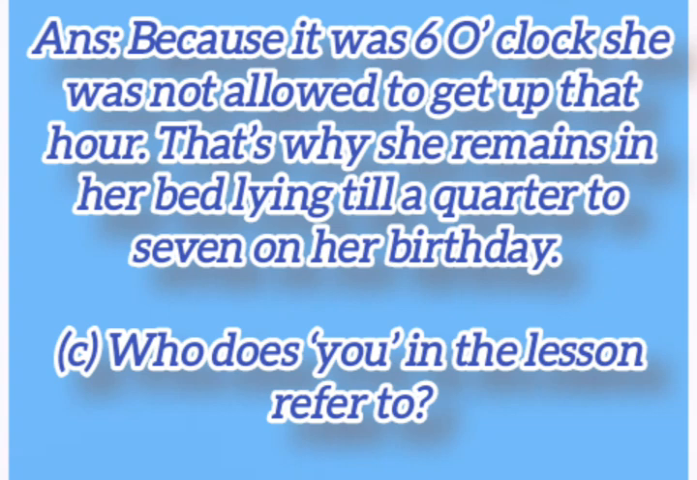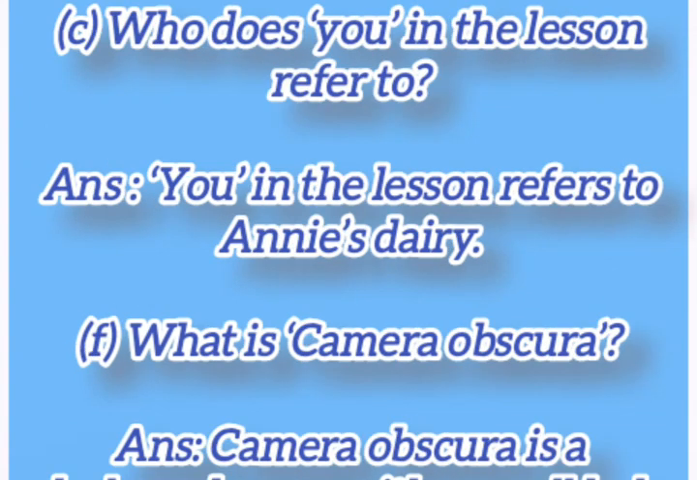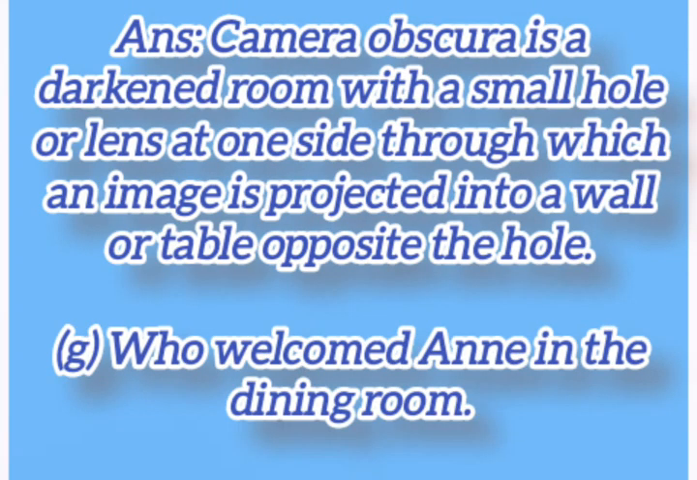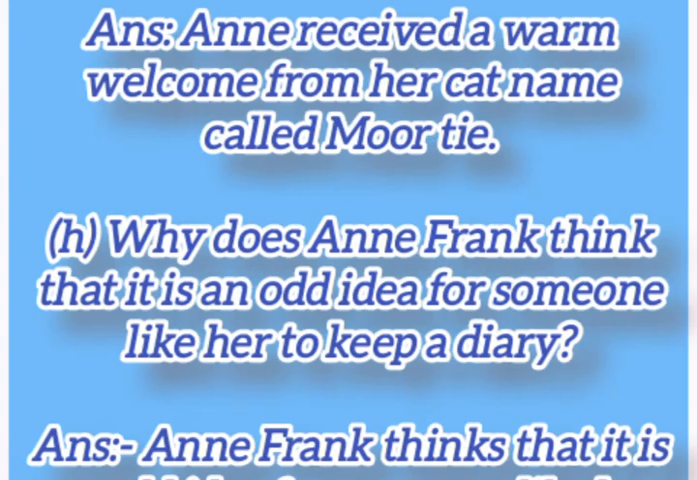E. Who does 'you' in the lesson refer to? 'You' in the lesson refers to Anne's diary. F. What is camera obscura? Camera obscura is a darkened room with a small hole or lens at one side through which an image is projected onto a wall or table opposite the hole. G. Who welcomed Anne in the dining room? Anne received a warm welcome from her cat called Moortje.